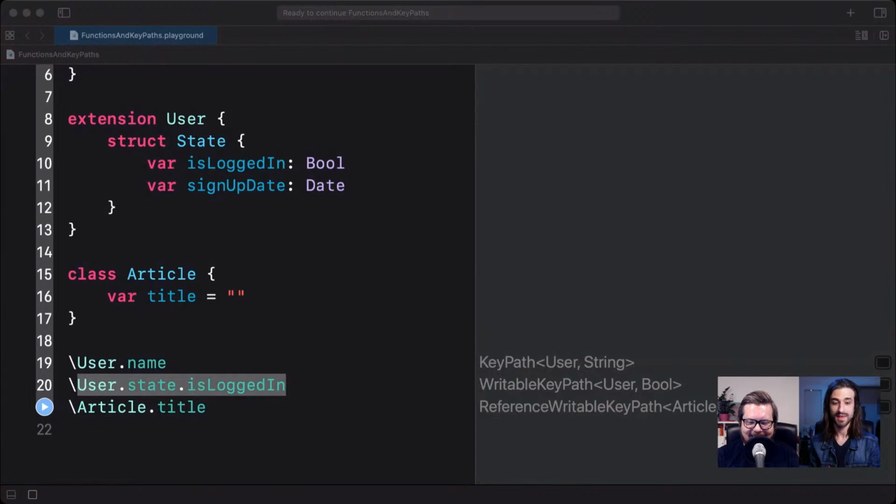Yeah, and I think a great way to convince yourself that this is not a dynamic feature is to point out that you cannot really init a KeyPath. You can create it using the literal syntax that you've just shown us, but there is no init that you can call on a KeyPath publicly. Exactly. Yeah, I think that's a very good point.